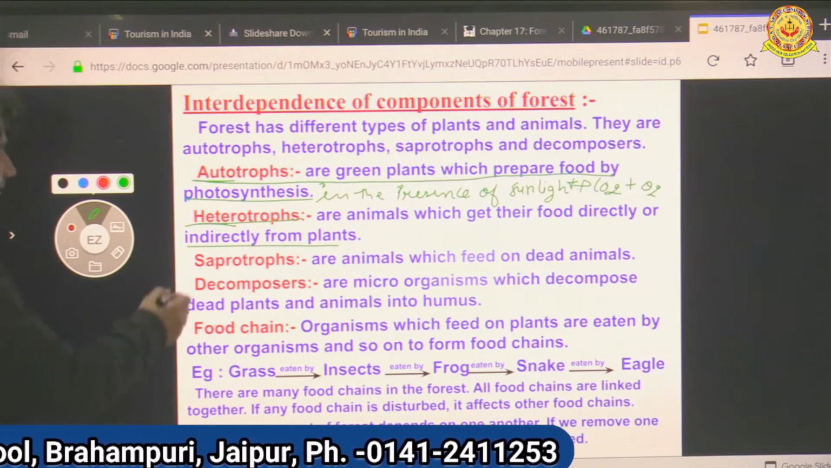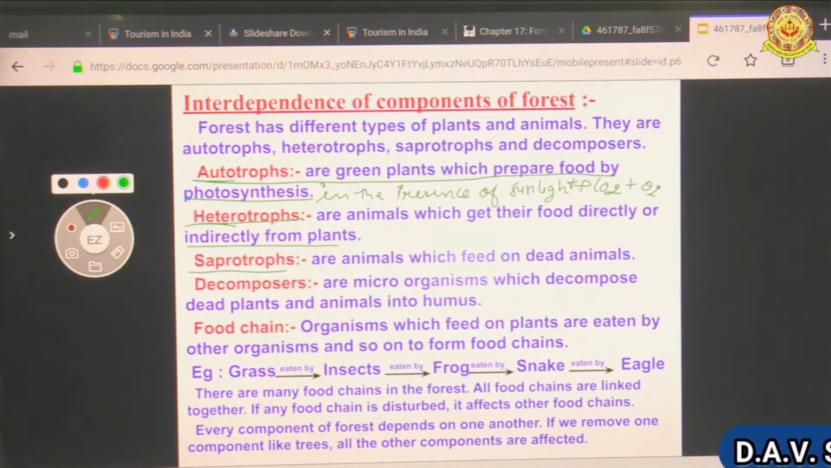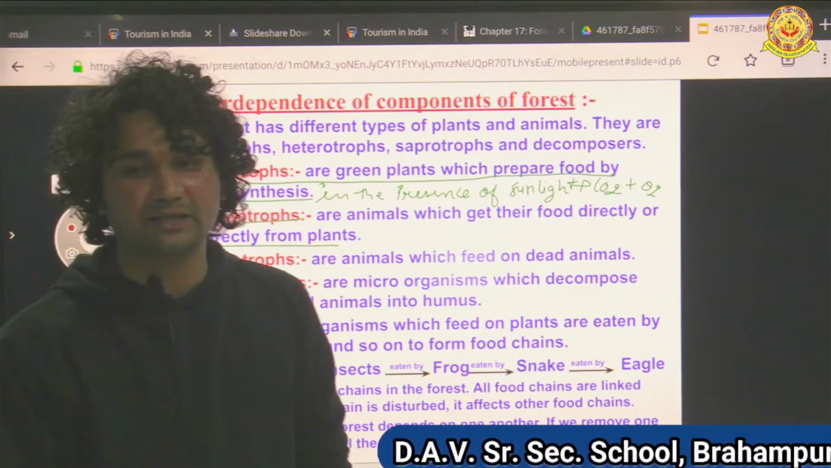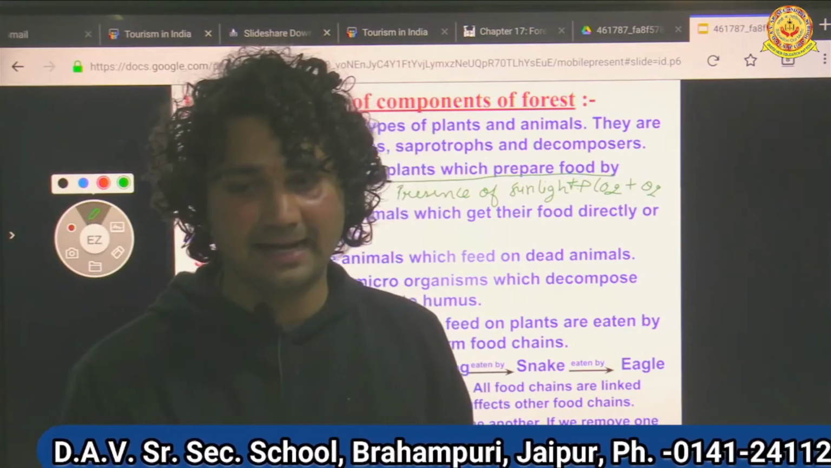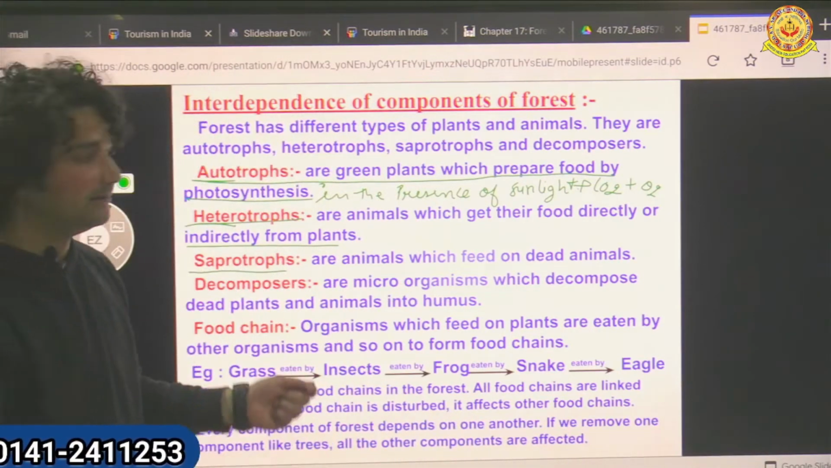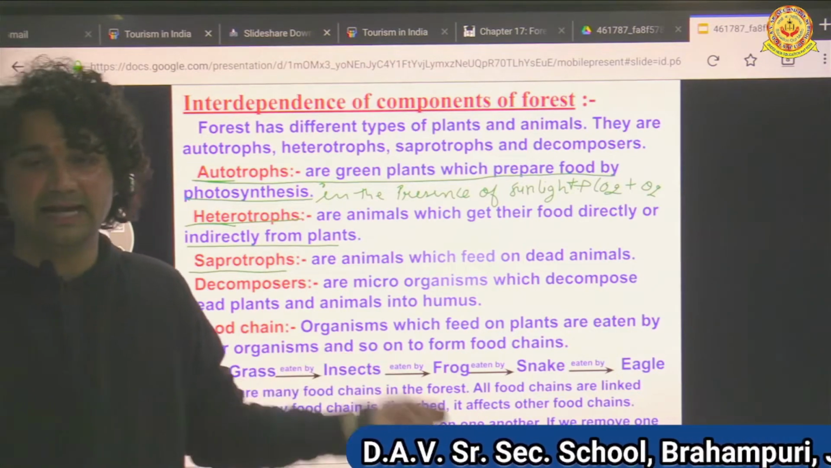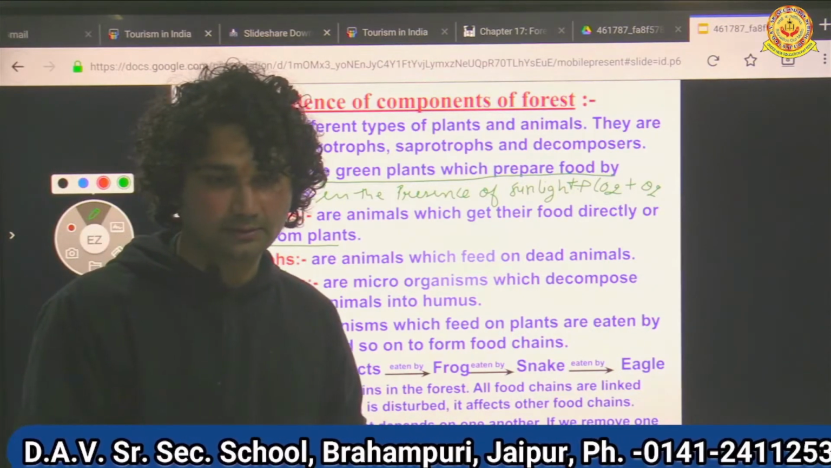Now saprotrophs. Saprotrophs are those animals which feed on dead animals by eating dead animals.